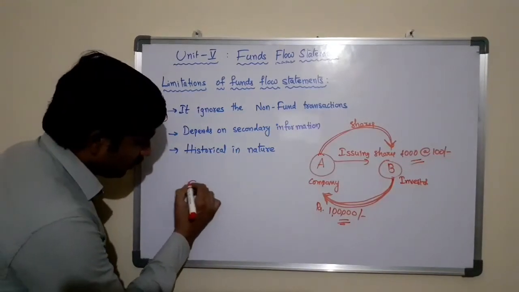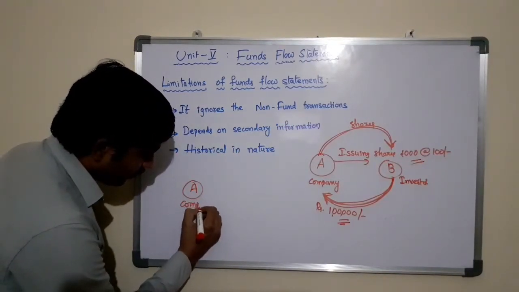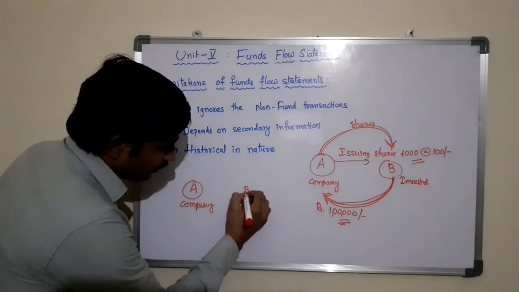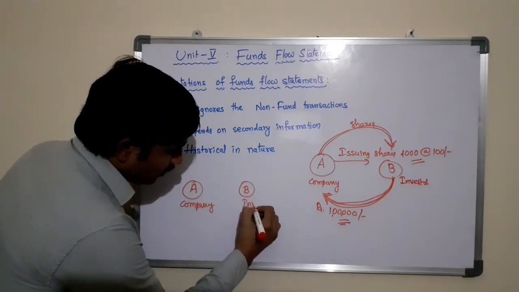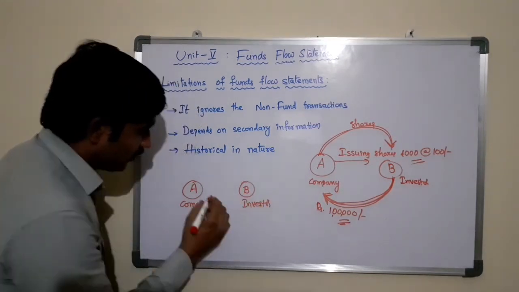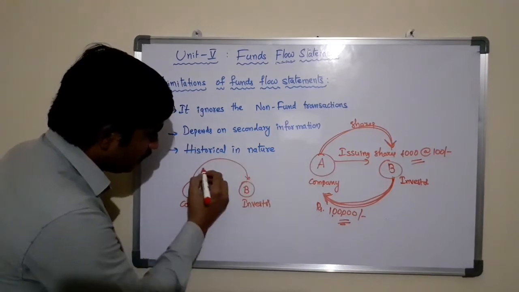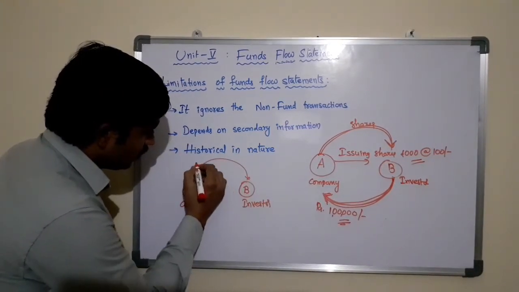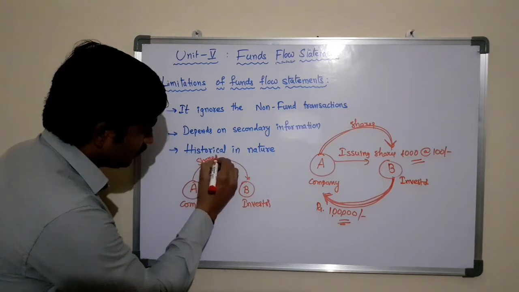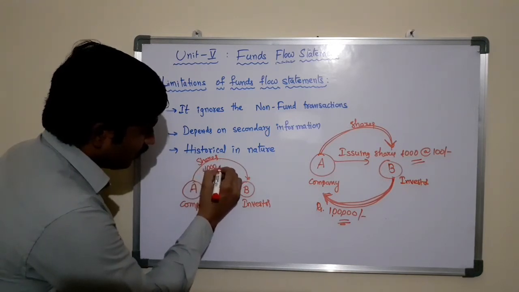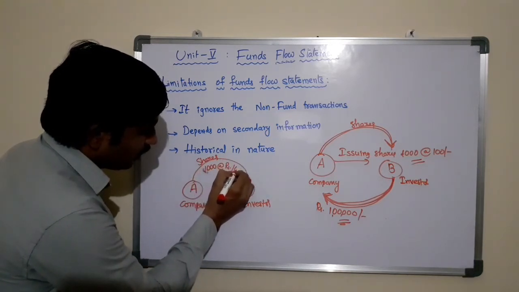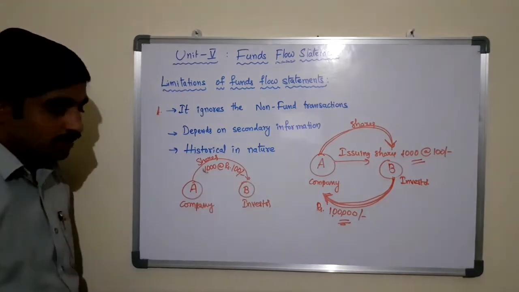Here A is a company. B is an investor. A is issuing 1000 shares at rupees 100 each, that is 1 lakh rupees.